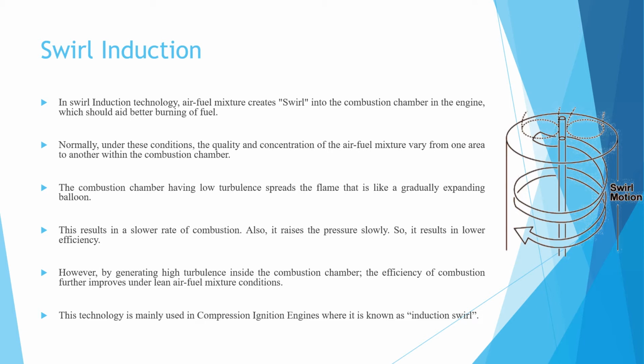This technology is mainly used in the CI engine or compression ignition engine, where it is known as induction swirl.